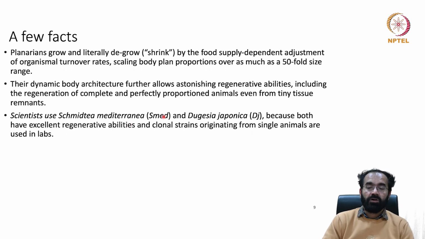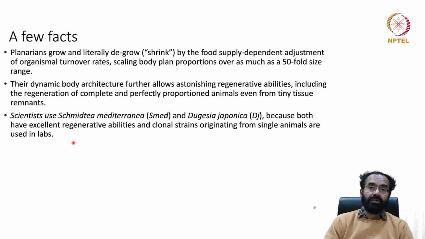In short form, it is called SMED. In planaria papers, you will see SMED, S-M-E-D. That means Schmidtea mediterranea. And another species is Dugesia japonica. In short form, it is called DJ. Because both have excellent regenerative capabilities, and clonal strains originating from single animals are used in labs.